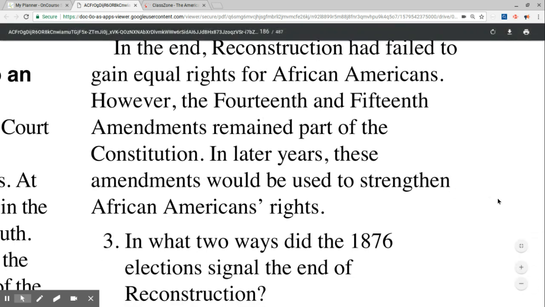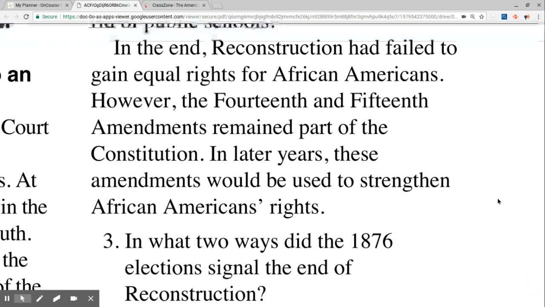Question 3. In what two ways did the 1876 elections signal the end of Reconstruction?